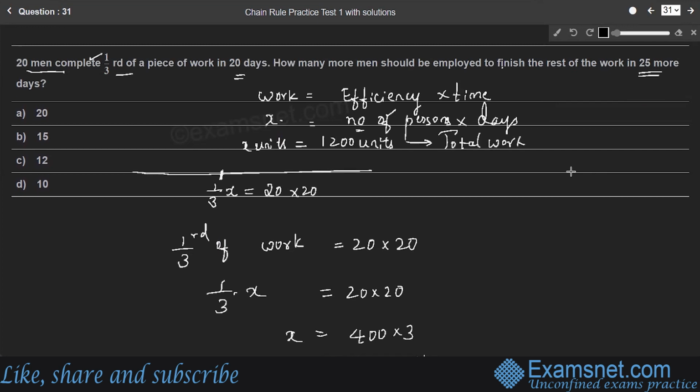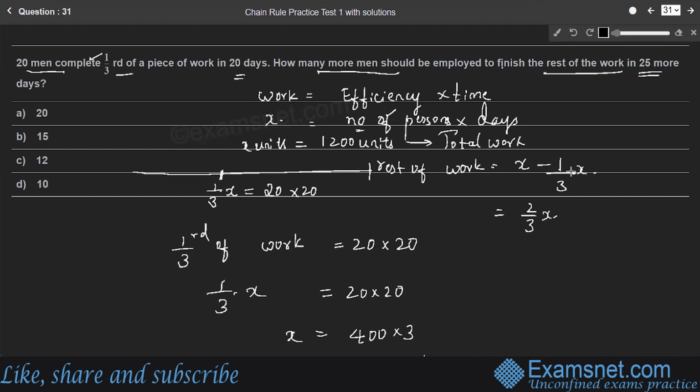Here the question is, how many more men should be employed to finish the rest of the work? What is the remaining work? Rest of the work is equal to the total work, which is X, minus 1/3 of work, which is equal to 2/3 of the total work. 2/3X is the rest of the work, right?